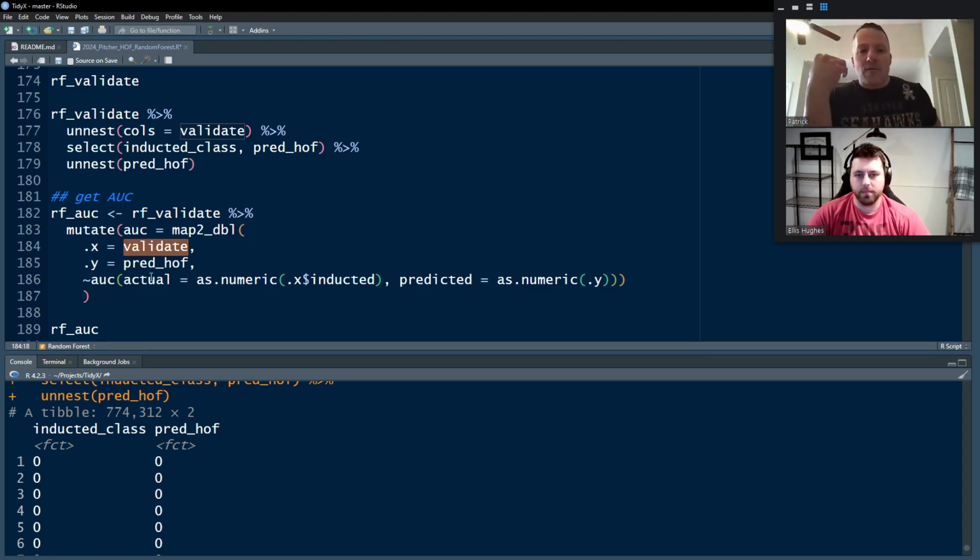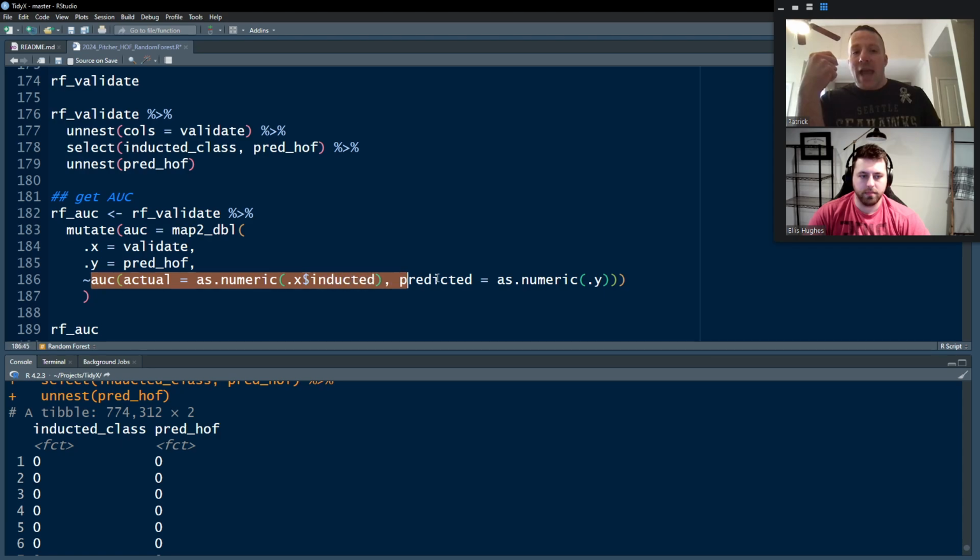We're going to take that RF validate object and use another map function, map2_dbl. We're adding in the X variable, which is the validate data set lists, and the predicted Hall of Fame, which we just predicted. And the function now is going to be tilde AUC, area under the curve.